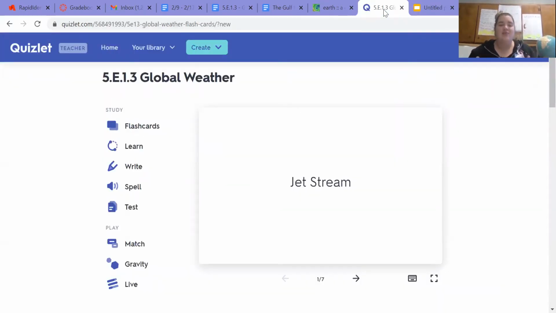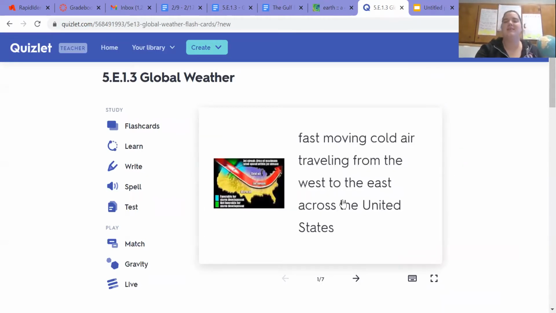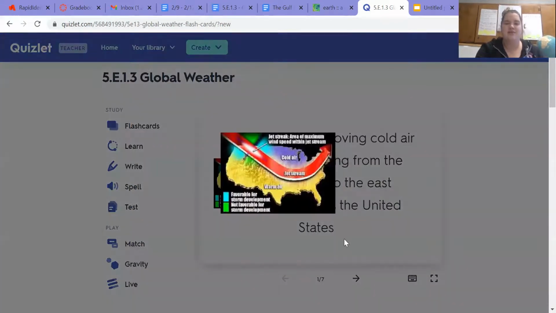We have 7 new words this week. Our first word is jet stream. A jet stream is the fast-moving cold air traveling from east to west across the United States. So look here, here is the jet stream. It travels just like this. See, it goes from east to west.